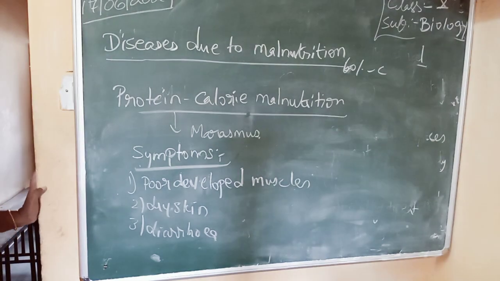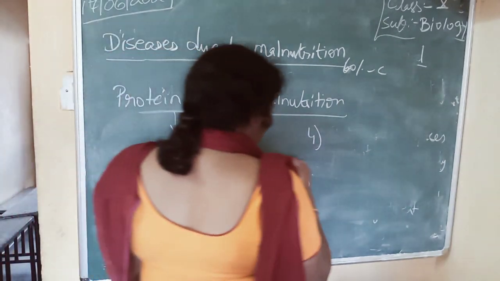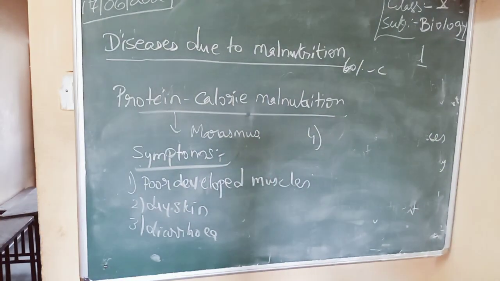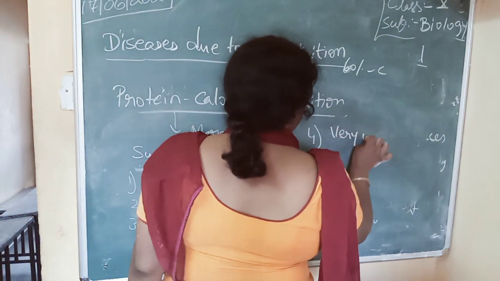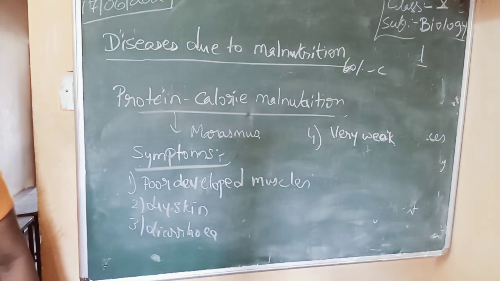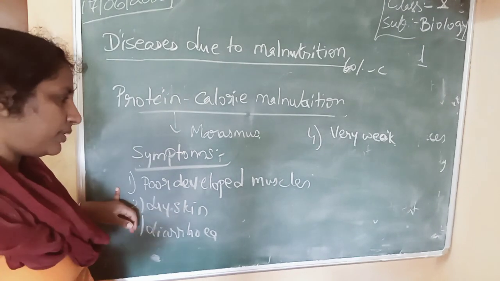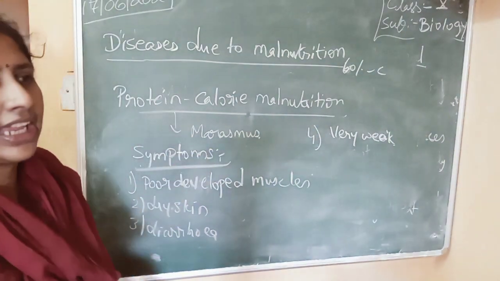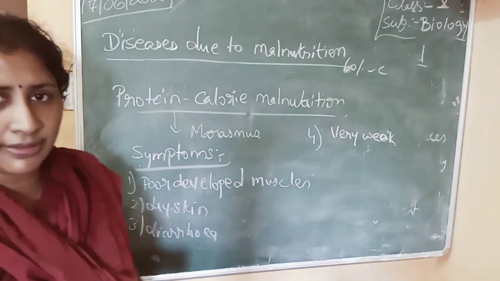You have dry skin, diarrhea, and they are very weak. These are the symptoms of marasmus. The first child has very poor development, means they are very thin, they have dry skin, they have diarrhea, and they are very weak and easily prone to diseases. So this is about marasmus.